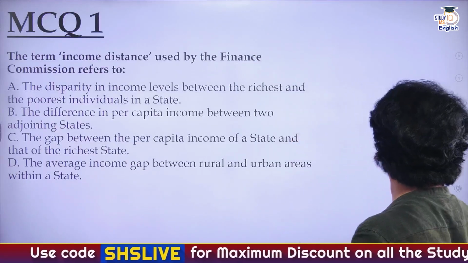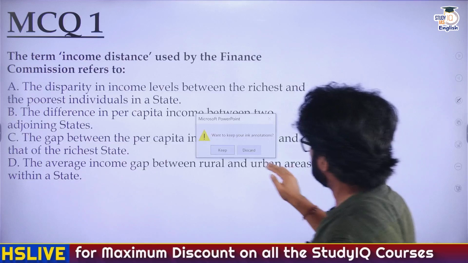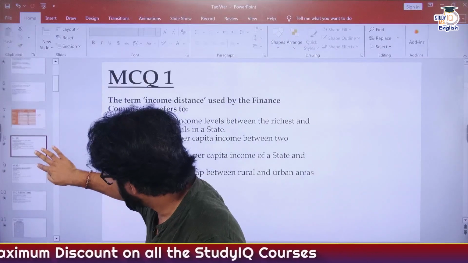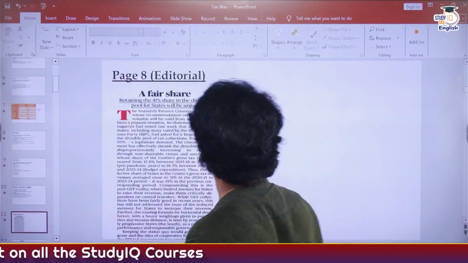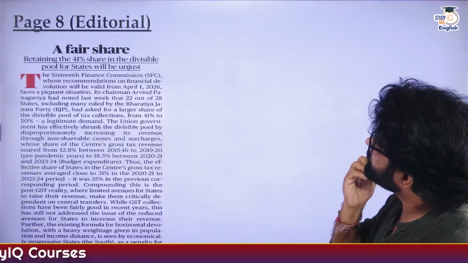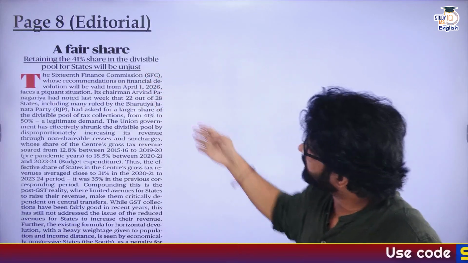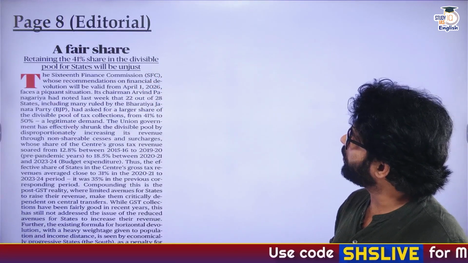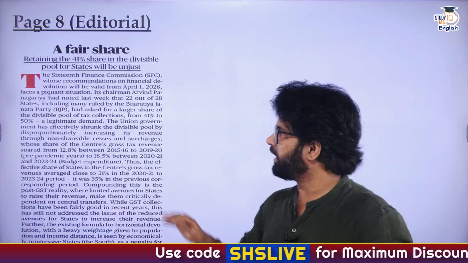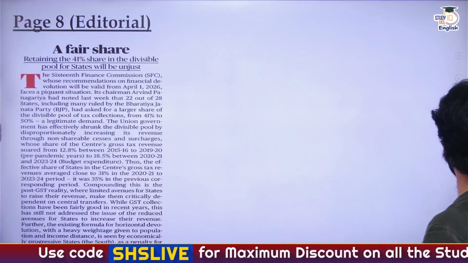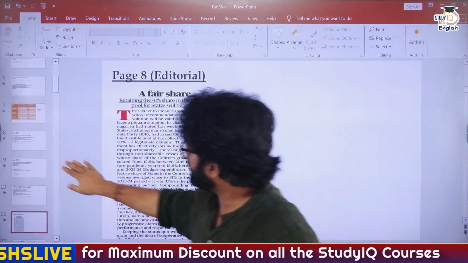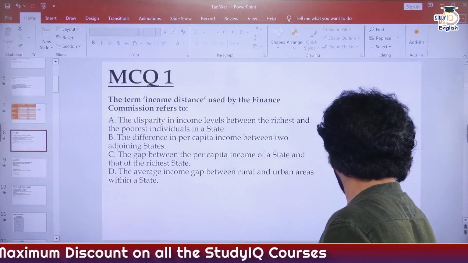Before I show you the MCQs, let me show you the article. This is the article which we were talking about. It is on page 10: the fair share, retaining the 41% share in the divisible pool for states will be unjust. This is the article which we have just discussed. Awesome article. Now let's come to the questions which we have to solve. We'll solve some PYQs as well.